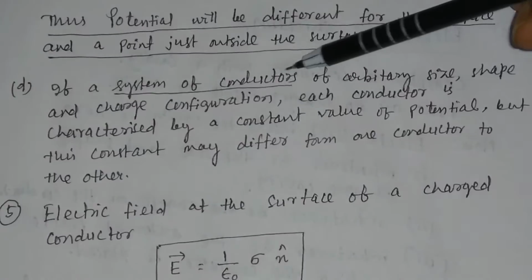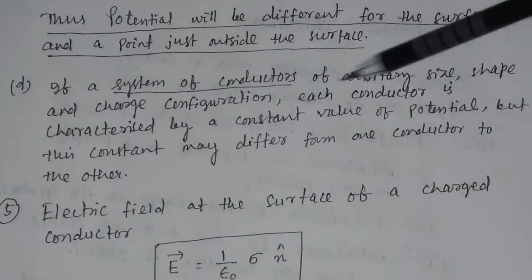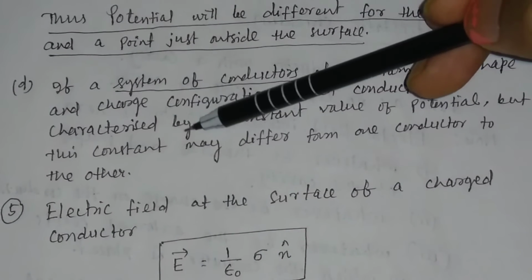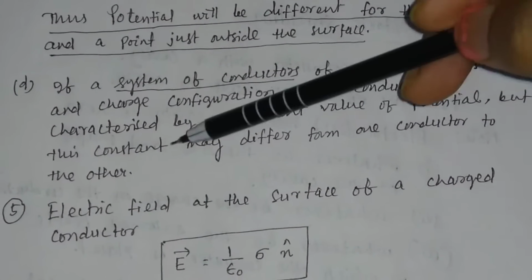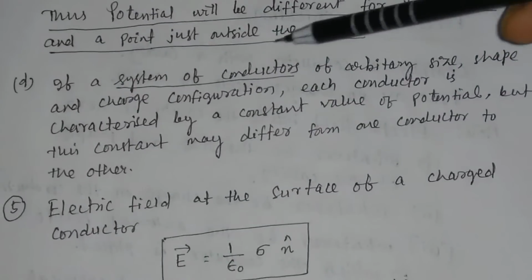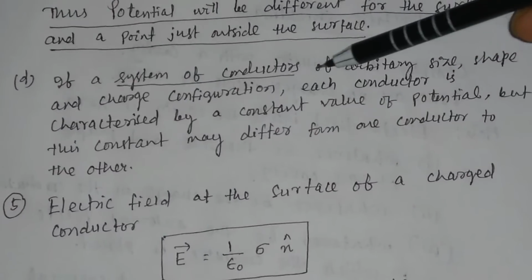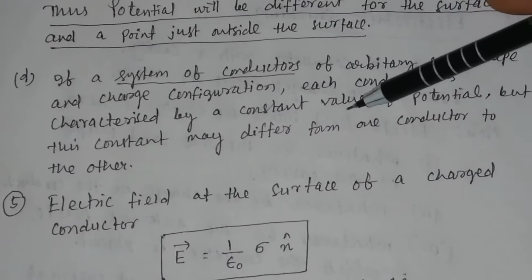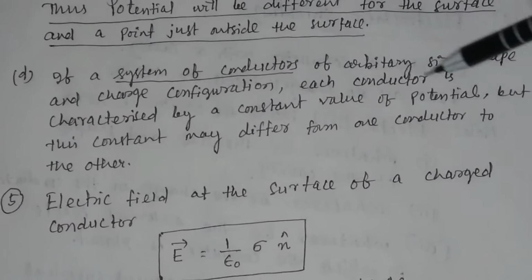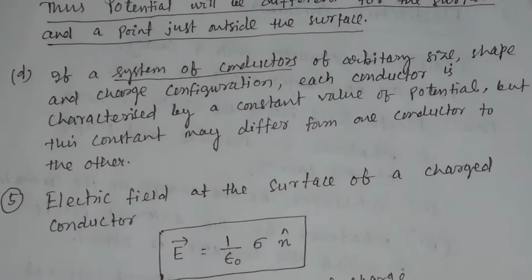If you have a system of conductors of arbitrary size, shape and charge configuration, then each conductor is characterized by a constant value of potential, but this constant may differ from one conductor to another conductor.